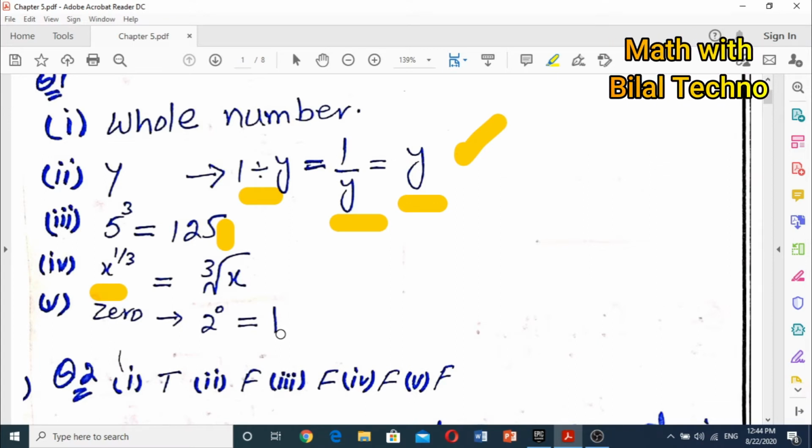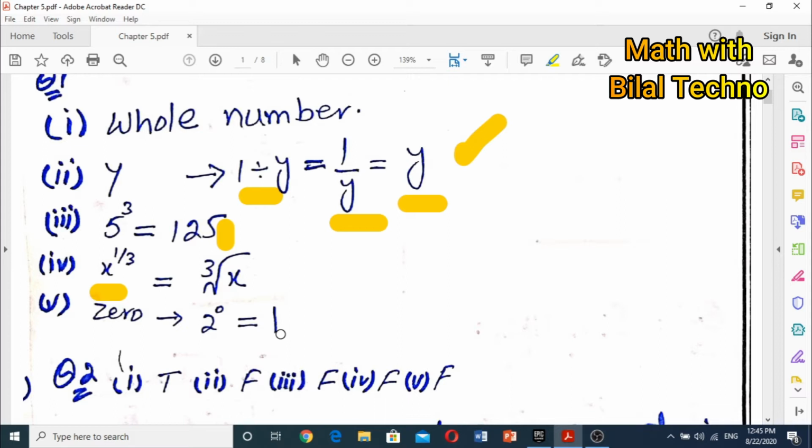So the next question, which is the second question, states whether the following are true or false. First is, under root 8 into under root 6, or we can say that the square root of 8 into the square root of 6, produces a surd. So it is true. Okay, it is clear from the definition of the surd.